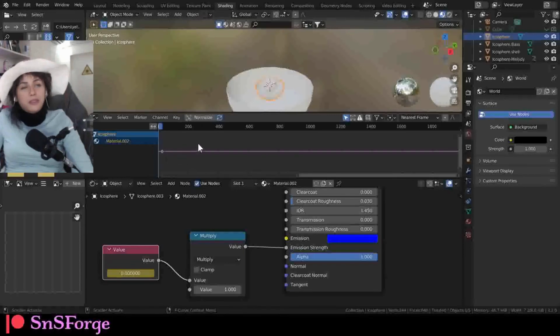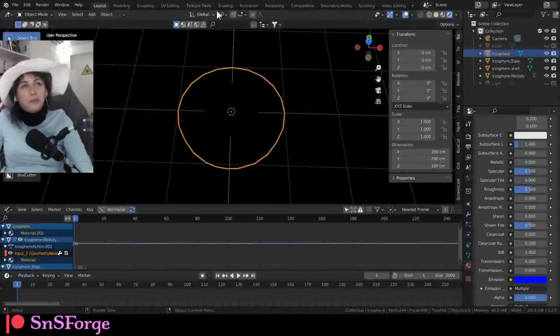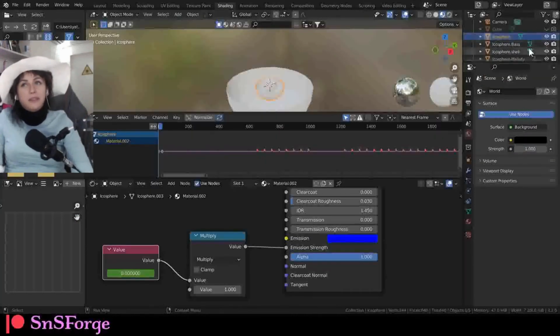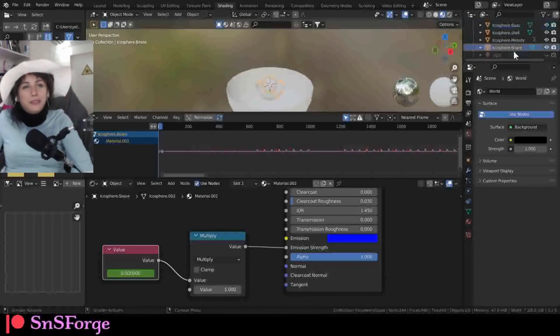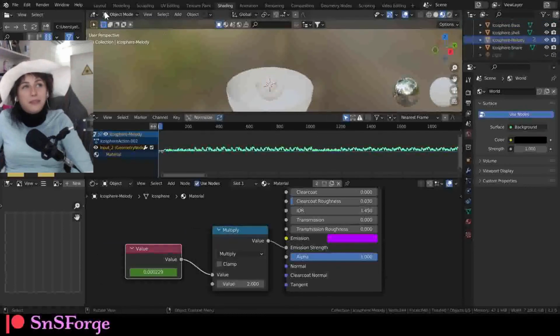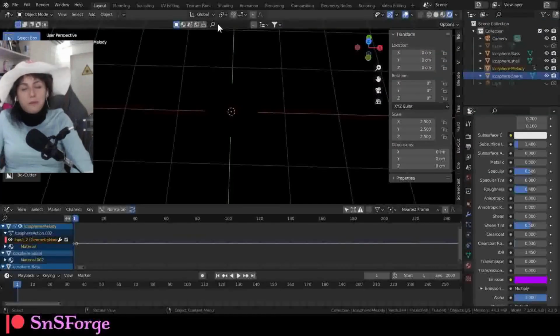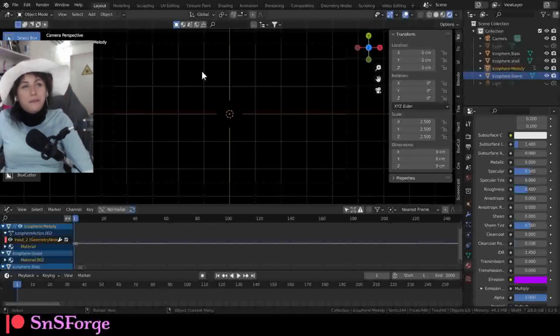I'm going to set the snare, and let's see. Oh, let's double check. This one, let's rename stuff. This one is going to be snare. Let's see if things are still in order. So yeah, snare, the bass, and the melody. There you go. Now camera view, top view, play.